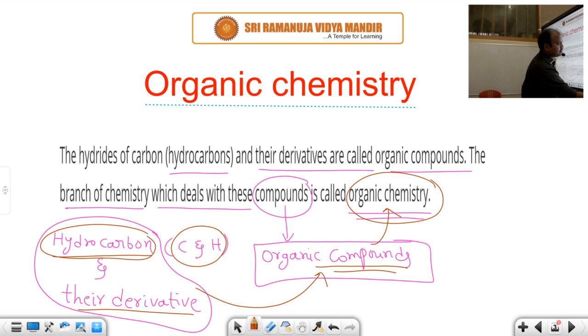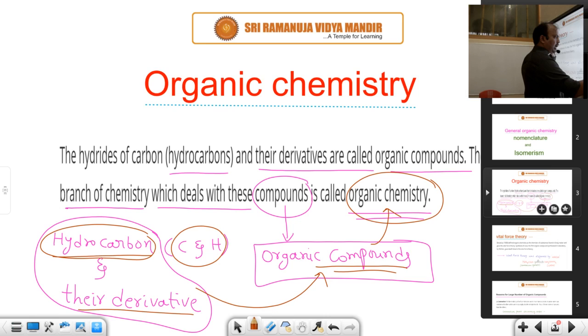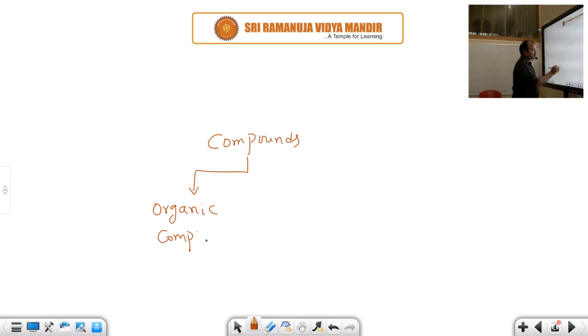After that, take a look here. Vital force theory. Before learning about vital force theory, we have to know that according to the scientist Lavoisier, compounds can be divided into two parts: organic compounds as well as inorganic compounds. Organic compounds, as I had already told you, are hydrocarbons and their derivatives. Hydrocarbons are the compounds which are made up of carbon and hydrogen.